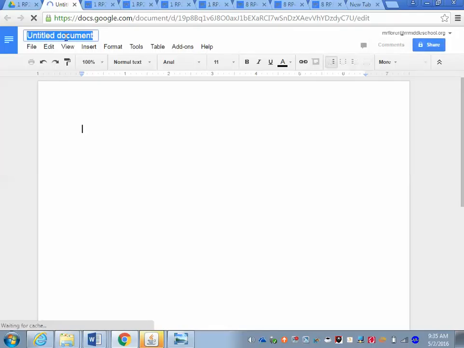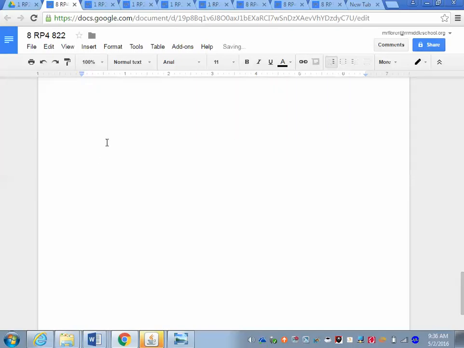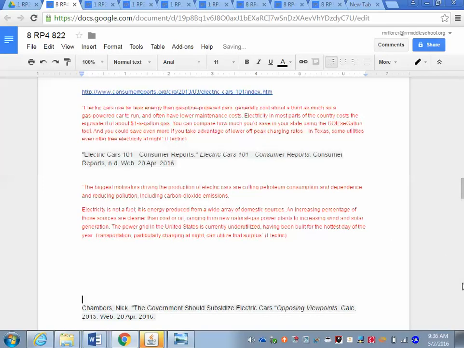Okay, so if you're in the 8th block, you type 8. And please understand, 8 is only an example. Do not begin yours with 8. RP number 4, and then your code number. And then you click on the document, hold down the Control key, tap V, and it should transfer the information from rp3 to rp4. And indeed it has done that.